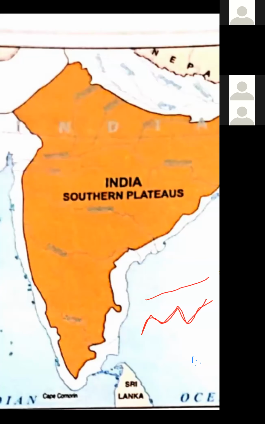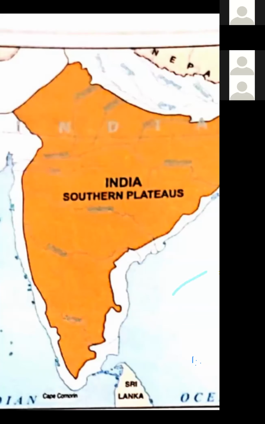Okay, the land surface is highly uneven, and this land area is made up of hard rocks. चट्टानों से बना हुआ है. The southern plateaus are surrounded by mountains on all sides. That area is surrounded by mountains.